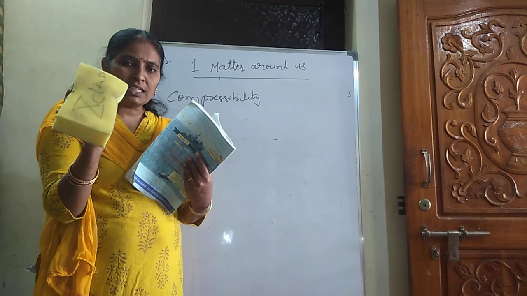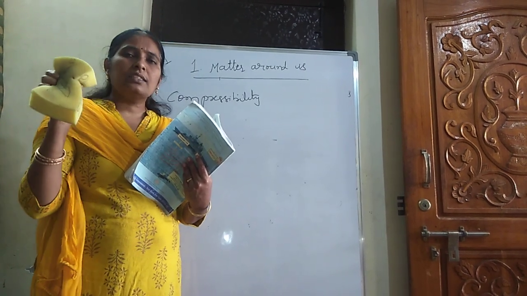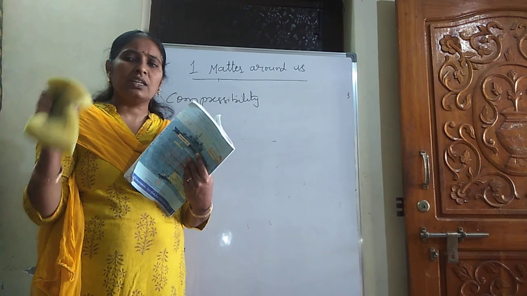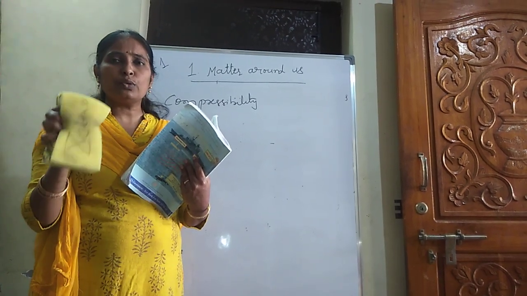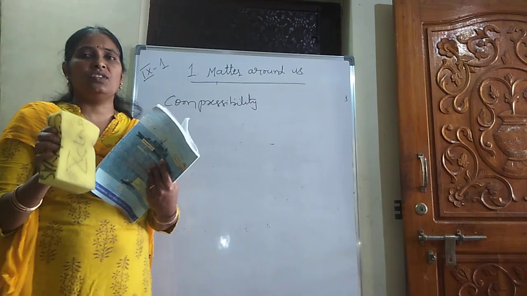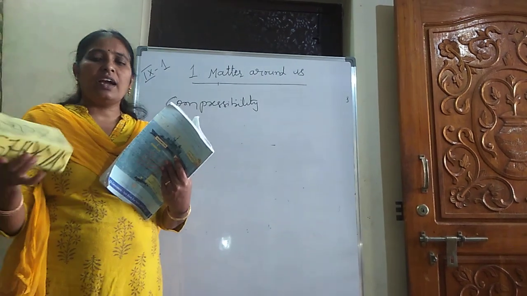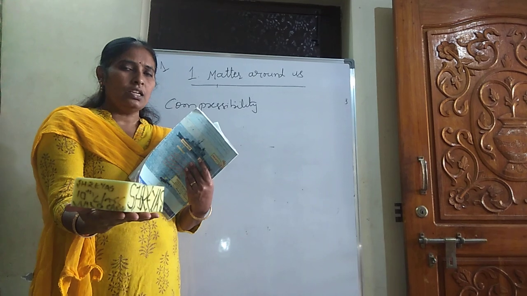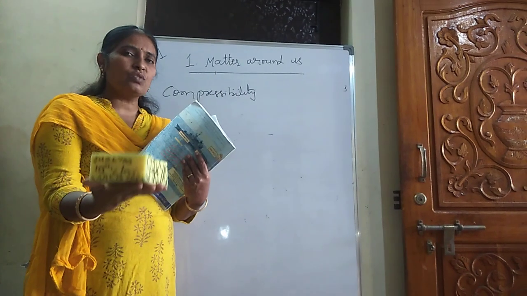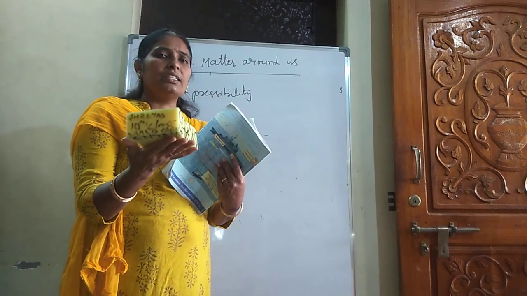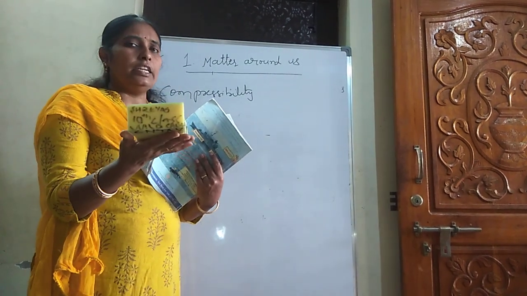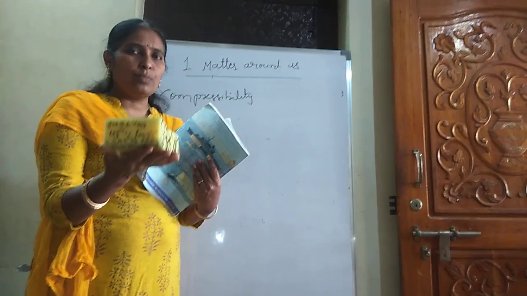When it is compressed, something comes out. What is that something? It has air gaps. The air will come out. Due to that, its shape changes. When we release our pressure, it again gets its original shape. As it is regaining its original shape after we release the pressure, that's why it is said to be a solid, not a liquid. Sponge is said to be a solid.